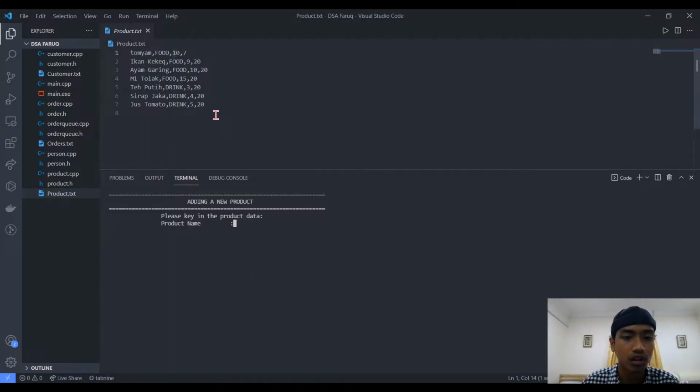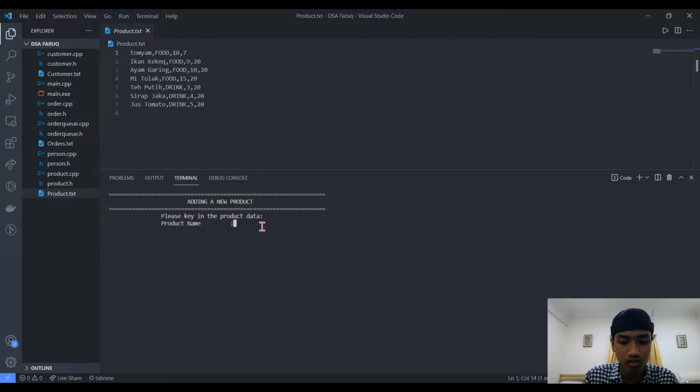Okay, so here I already opened the product txt. Here you can see we have 7 menu items, including food and drinks. The first thing that we have to key in is the product name of the new product.